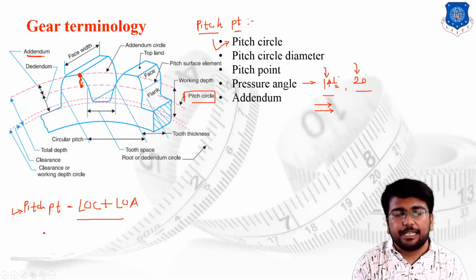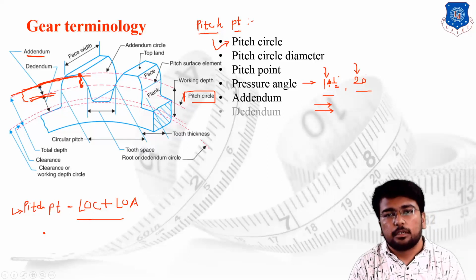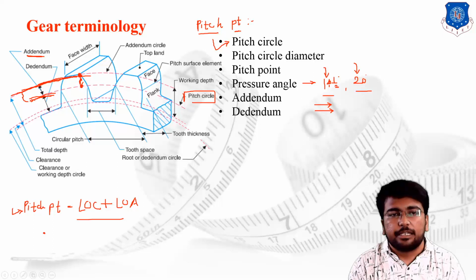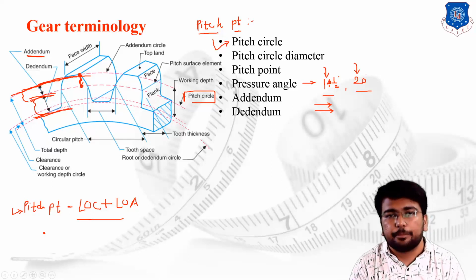or we can say again, the linear distance between the pitch circle, check on the figure, and the top circle which is passing through the top edge of the teeth profile. The linear distance between these two circles is known as the addendum. Same as dedendum, the linear distance between the pitch circle and the circle which is passing through the bottom edge of the teeth profile is known as the dedendum.